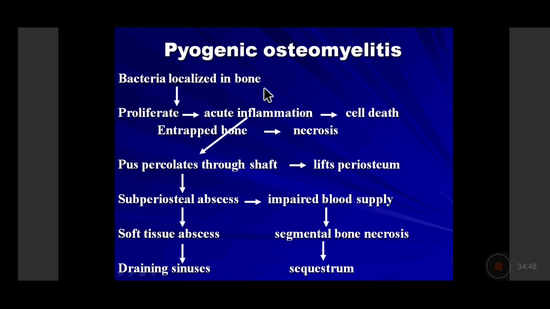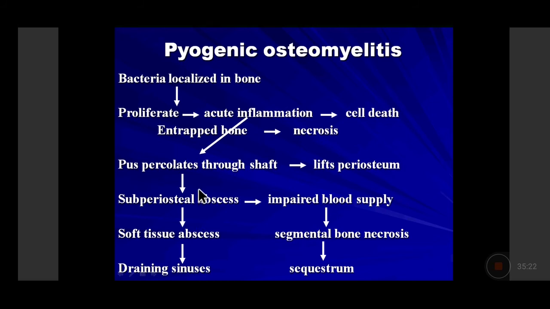Now, what happens to all this pus which has accumulated inside the bone, inside the marrow? So this will percolate through the shaft and penetrate through the shaft, come out of the cortex, and it will lie between the cortex and the periosteum. So the periosteum is a thin fibrous sheet. It has come out of the cortex and it will get accumulated beneath the periosteum. So it will lift the periosteum and get accumulated over there. So accumulation of pus and necrotic material beneath the periosteum is called the subperiosteal abscess.